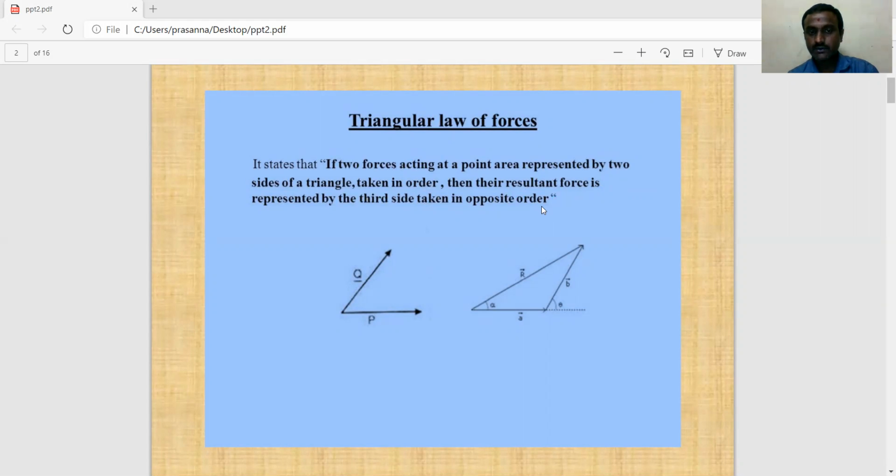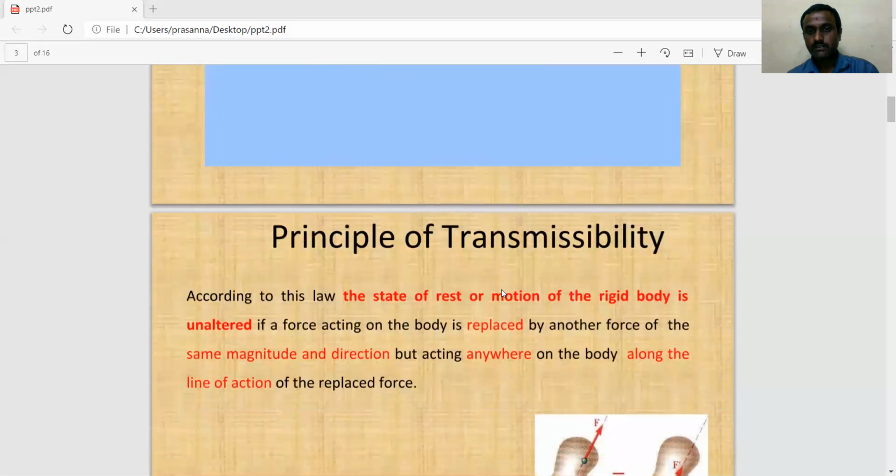The triangle law states that if two sides, P and Q, are taken in order, then the resultant will be represented by the opposite side of the order, that is represented as R, taken as the opposite side. So this is nothing but the triangle law. Now we will go to the next law.